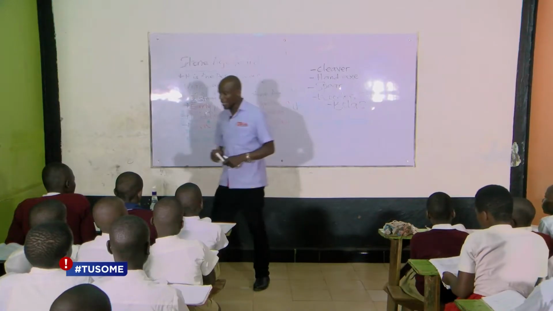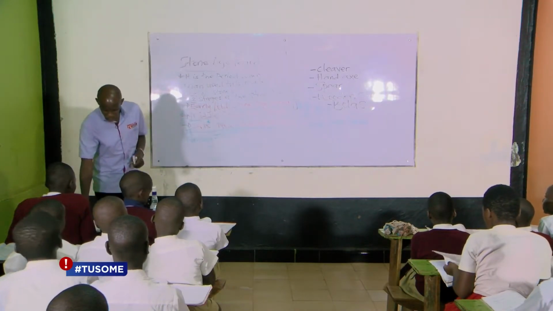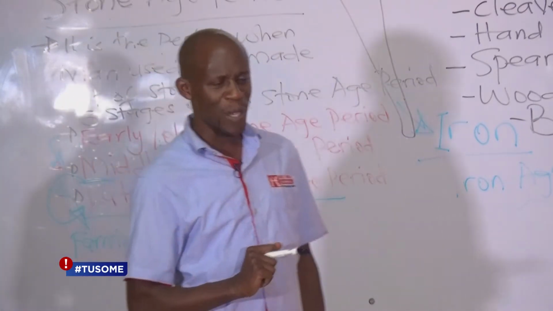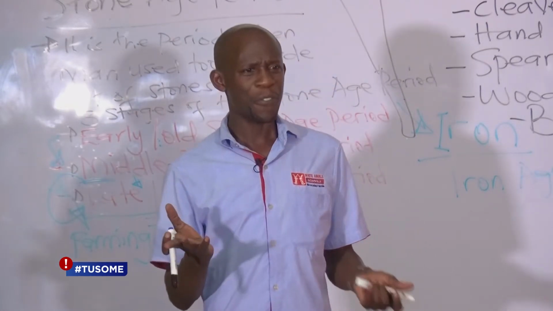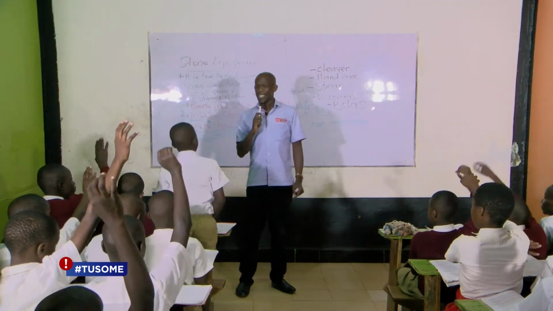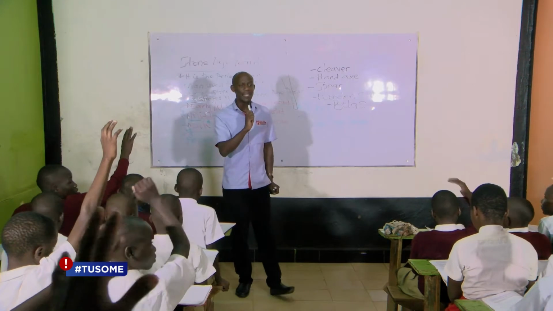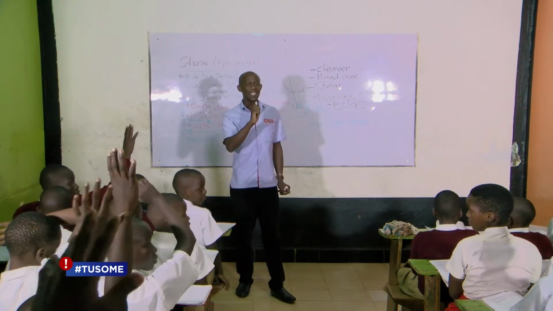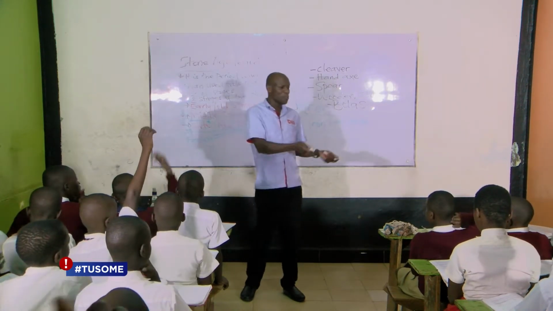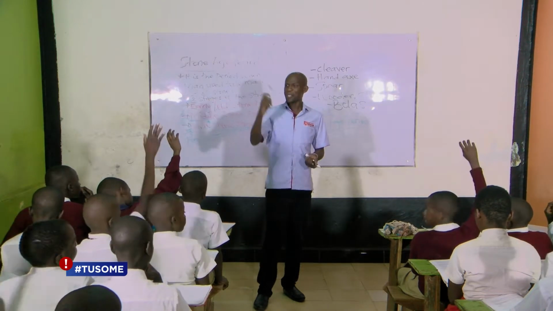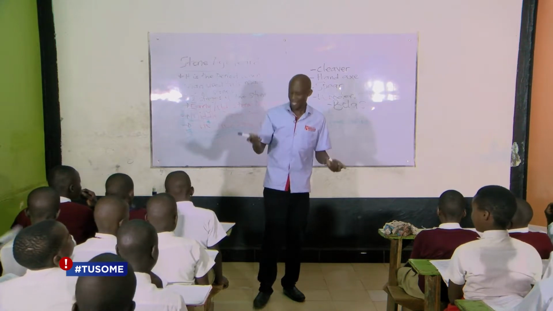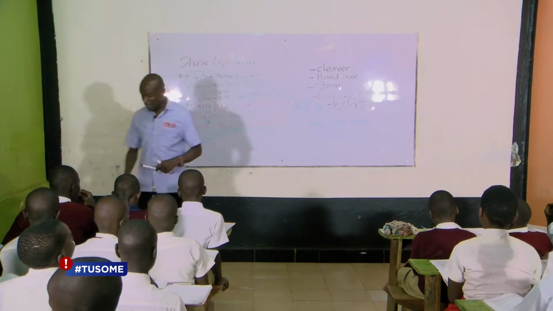Yes. Then, another thing I want us to also know, children, is the ways in which this friend of ours, the early man, was getting his food. How was he getting food? From the story I've been telling you, how was the early man getting food? By hunting. He was getting food by hunting, yes. Apart from hunting, he was getting food by farming, growing crops, yes. He was gathering fruits and roots, yes. By farming, already mentioned. By fishing in the lakes and the rivers. Okay. So those are the ways in which the early man was getting food.